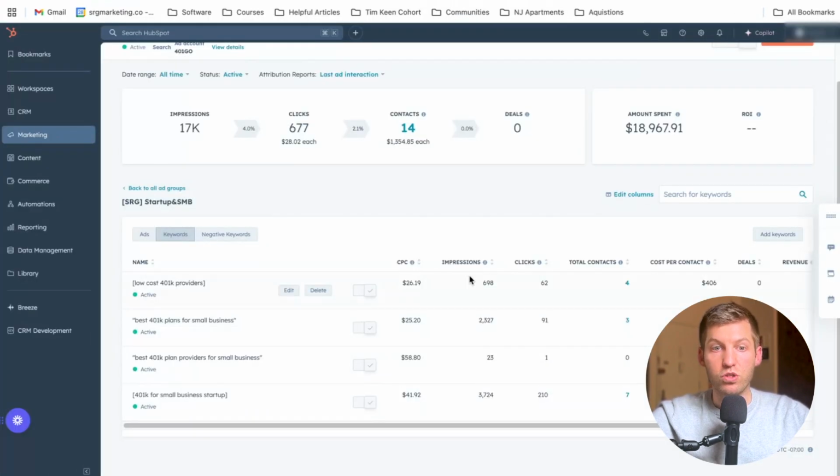And then what you want to do is you want to take this data and make optimizations based on that. So cut the keywords that are not driving quality leads and amplify the ones that are. So this optimization strategy is what really moves the needle in terms of improving your lead quality and generating more qualified sales meetings. And the only way you can do it is by connecting your data to your CRM to get this data to analyze.